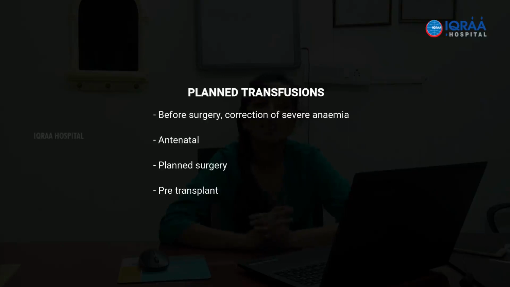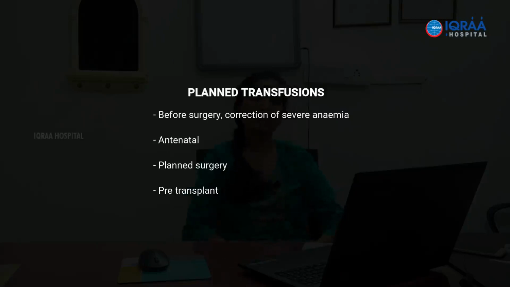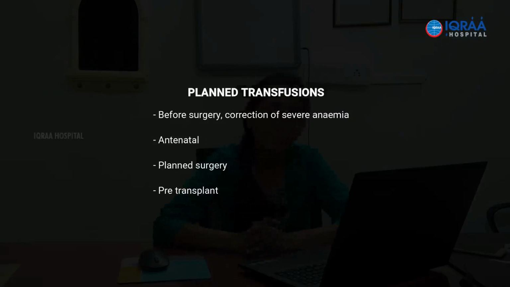So what are planned transfusions? Generally before surgery, there is severe anemia and you do not have time for correction of anemia by any other method like pharmacologically. The antenatal transfusions, where it can be done after maybe 1 week or 10 days. Planned surgeries and pre-transplants. These are areas where we can properly plan the transfusion for the patient before going about it.